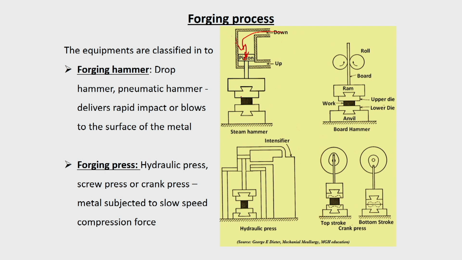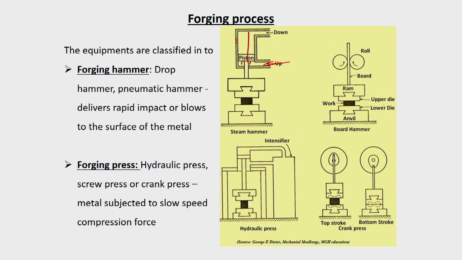In that case the metal deforms, and in the next stroke the piston moves backward, because the second stage air is passed through as you control the control valve, and it pushes the piston backward, and the die gets lifted.